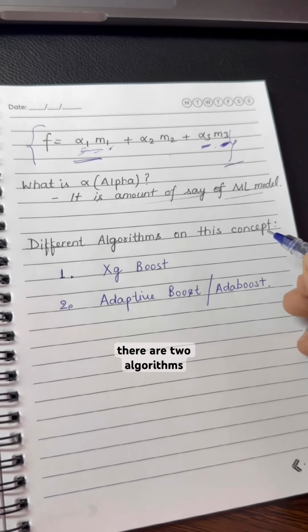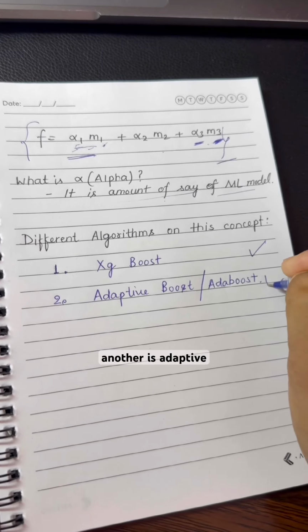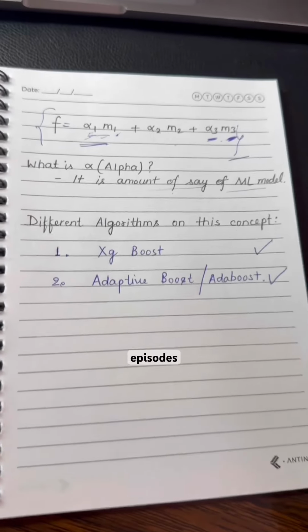In this concept, there are two algorithms. One is called XGBoost, another is Adaptive Boost or AdaBoost. In our next episodes, we will talk about these.